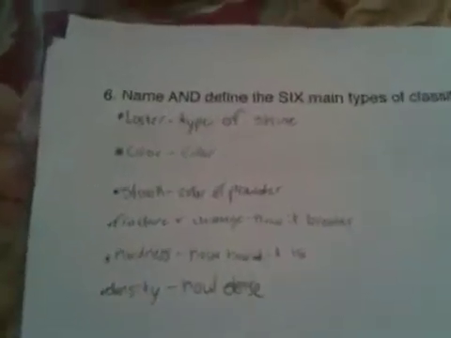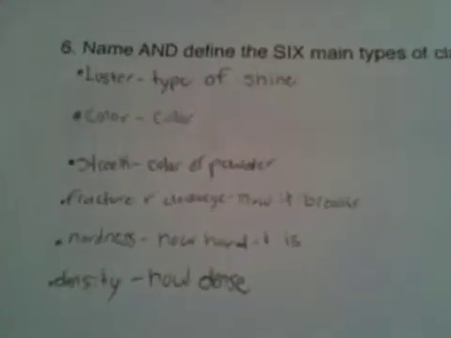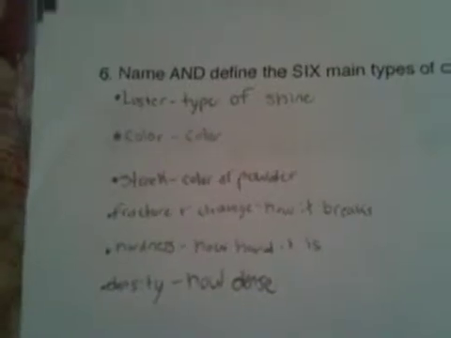Name and define the 6 main characteristics of classification of minerals. Luster, the type of shine. Color, the color of the mineral. Streak, the color of the powder. Fracture and cleavage, how it breaks. Hardness, how hard it is. And density, how dense the mineral is.